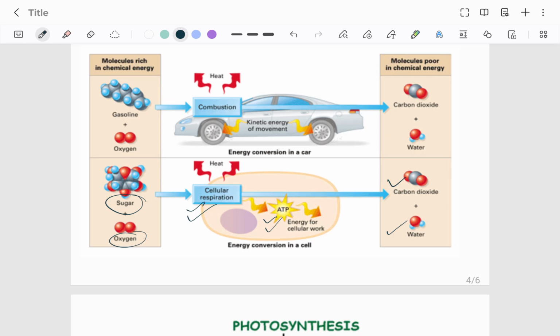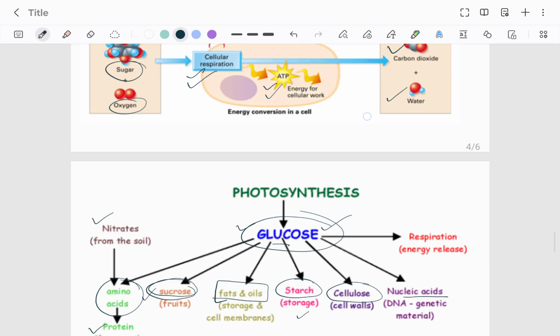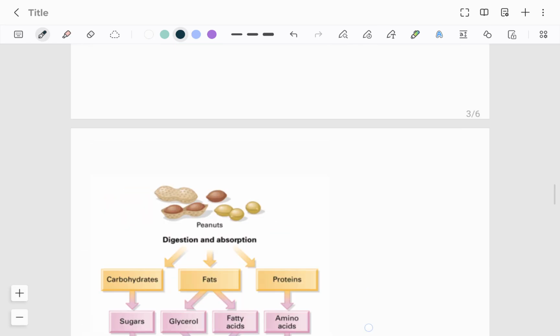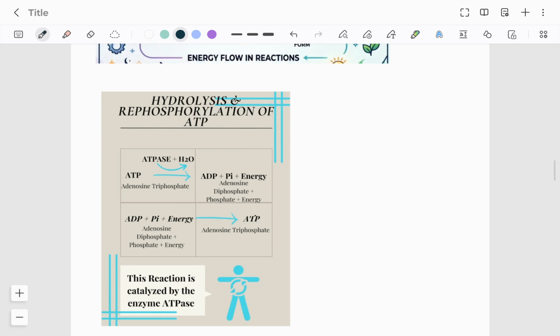Okay, so if ATP is formed, ATP itself will be broken down with the help of water, and you will get energy whenever energy is needed for different purposes like reproduction, or plant growth, or different cellular activities.